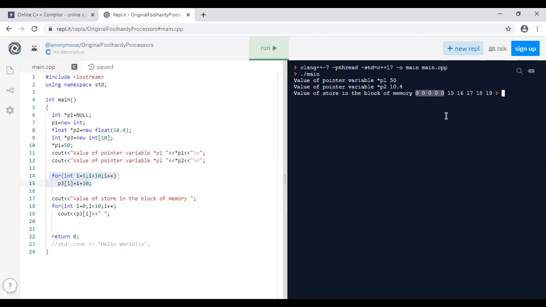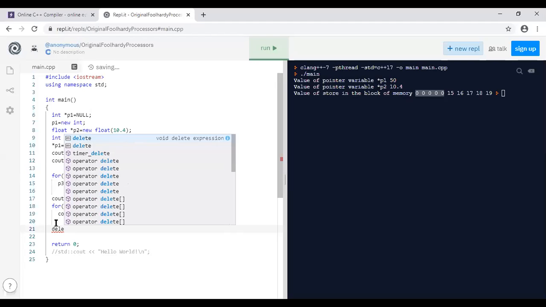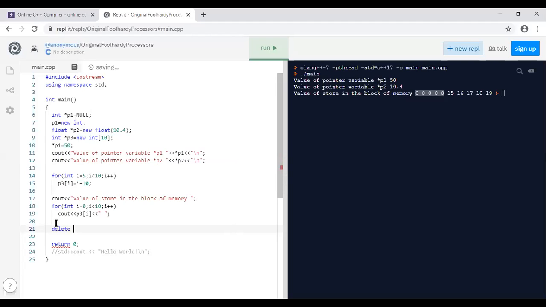Okay, so this one is with respect to the new keyword. Then how are we using the delete keyword? Yes, guys, how are we deleting all these pointer variables? Directly use the delete keyword. So in this case, use the delete keyword and directly delete that particular pointer variable, P1. Okay, so what will happen after that? Suppose I want to display that P1.